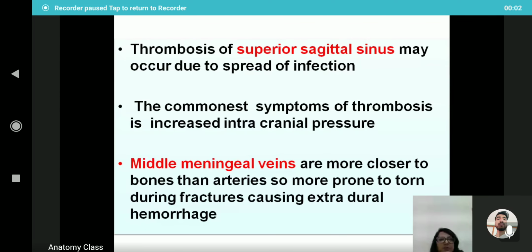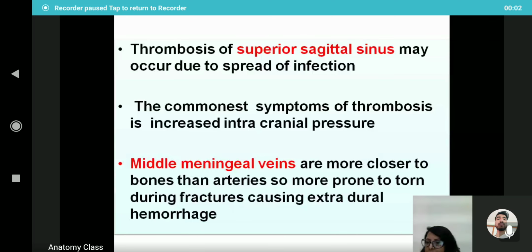The next applied aspect of the meninges is thrombosis of the superior sagittal sinus, which may occur due to the spread of infection, and the commonest symptom of thrombosis is increased intracranial pressure. In that case, we have to think about the contraindication of lumbar puncture. The middle meningeal veins are closer to the bones than the arteries, so they are more prone to tear during fractures, causing extradural hemorrhage. So these are the applied aspects of the meninges.